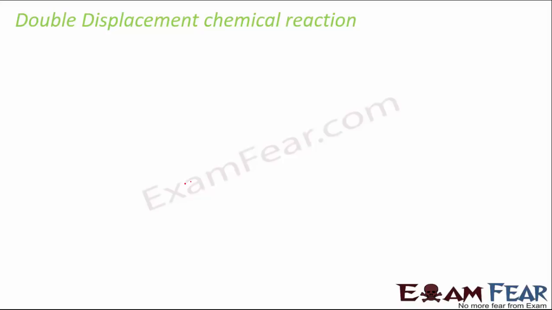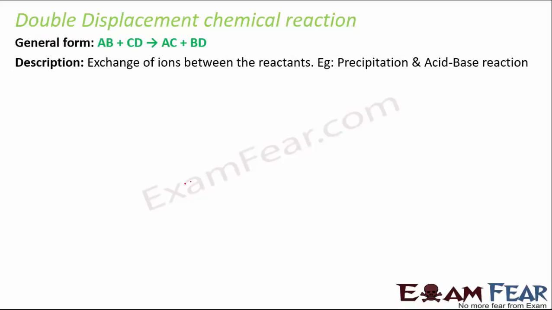Let's now talk about double displacement chemical reaction. It is similar to displacement reaction, just a step ahead. In this case, what happens is, if you have AB combining with CD, B is displaced from AB, at the same time C is also displaced from CD. So two displacements take place, and B is displaced from AB and it combines with D to form BD. Similarly, C is displaced from CD and it combines with A to form AC. Since two displacements take place, that is why it is called double displacement.